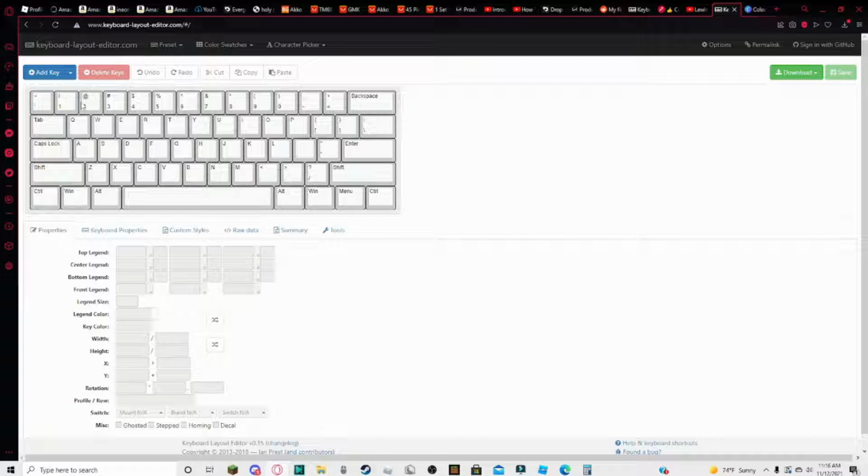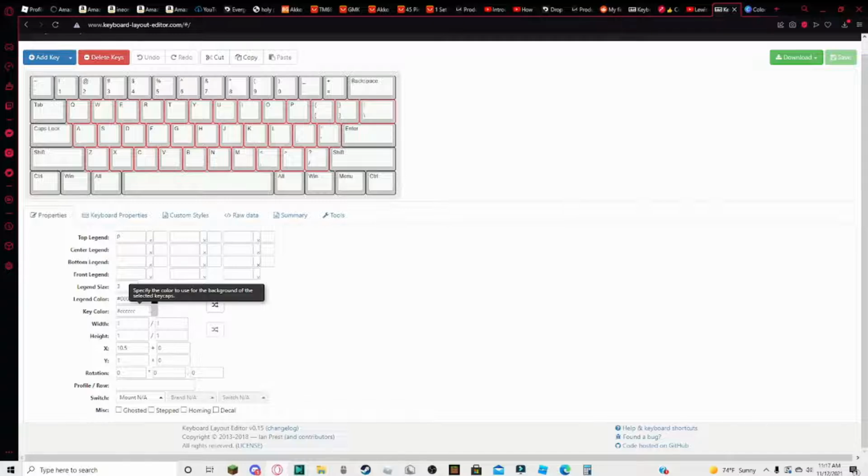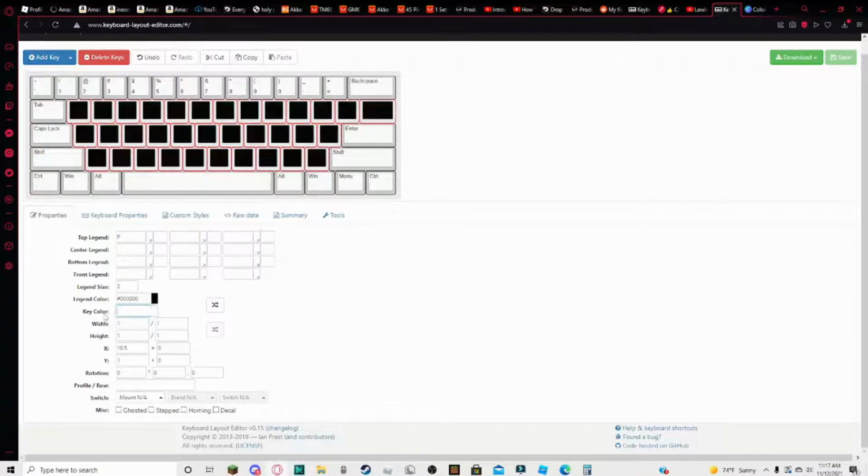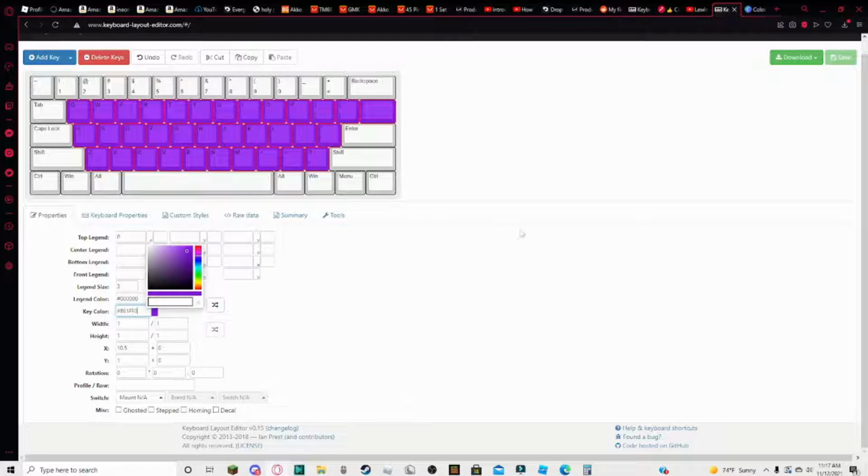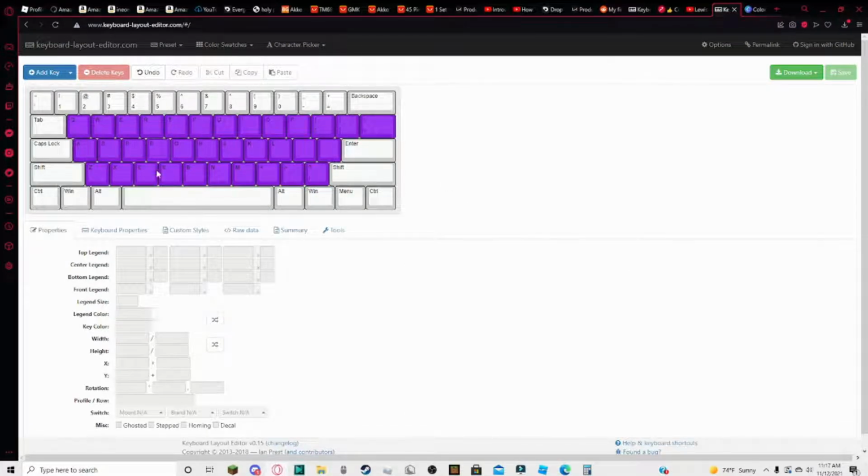I think that I'm going to use the purple as the alpha key's key color. Not the legend, but the key color. So press Control and then click all the keys that you want to use, or you want to color. And then go down to key color and put in the correct color that you want.